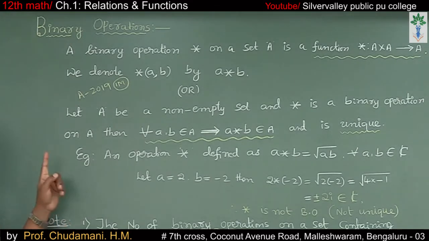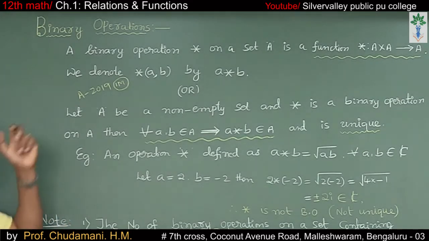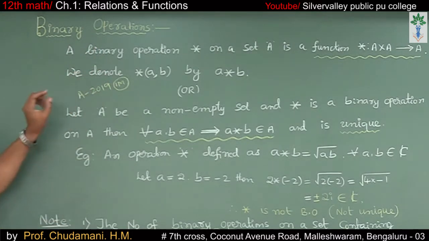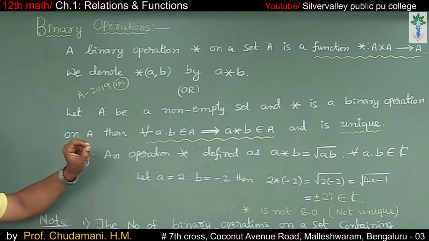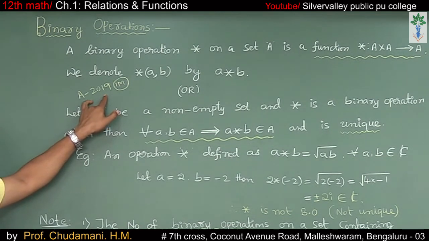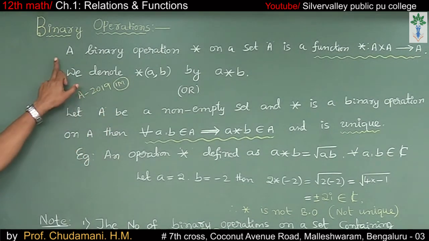The last bit in case of relations and functions is the binary operation. Define binary operation. It appeared in the year 2019 in the first main. Let us see the definition.